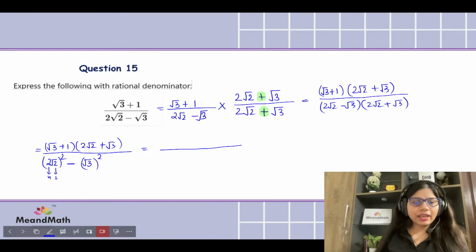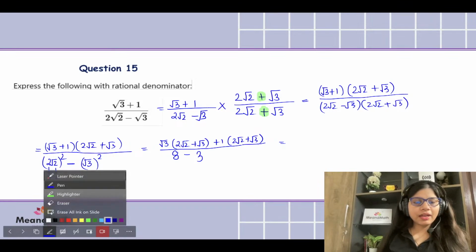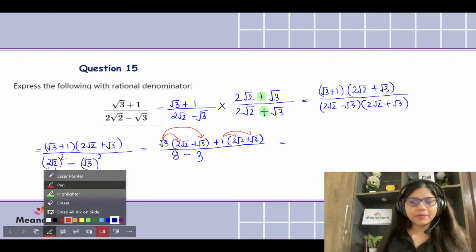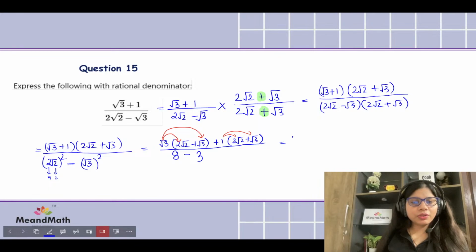So that is going to be 8 minus 3, and the top is going to be again square root of 3 timesing to the whole bracket. उसके बाद the other bracket is 1 multiplied to the whole bracket. Does that make sense? Now here if we expand, so how are we going to be expanding? पहले root 3 को हम first term से multiply करेंगे, then the other term, and 1 को multiply करो या miss कर जाओ, कुछ फ़र्क नहीं पड़ने वाला है ना. तो यहाँ आप mistake कर लो, आप miss कर सकते हो, but there you can't. So it's going to be 2 root 6 plus root 3 times root 3 will give you 3, very smart, plus.